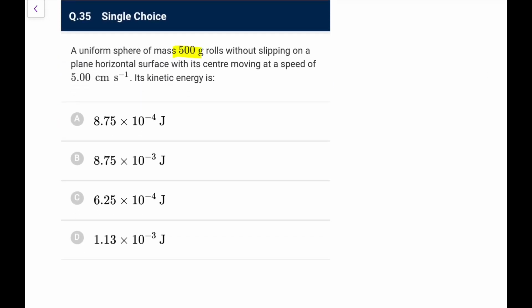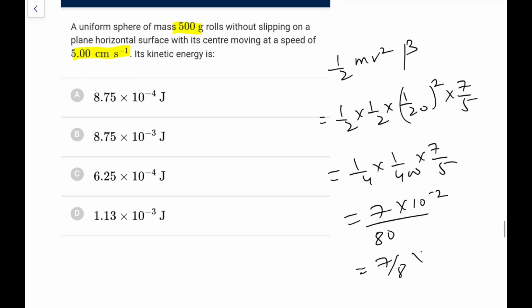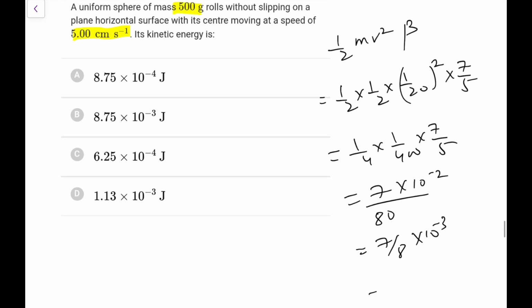A uniform sphere of mass 500 grams rolls without slipping on a plane horizontal surface with the center moving at a speed of this, its kinetic energy would be, directly you will say, because it is rolling, half m v square beta. For a uniform sphere it is 7 by 5, it is half a kg, 5 means 1 by 20 whole square into 7 by 5. So it is 1 by 4 into 1 by 400 into 7 by 5. So 7 upon 5, 4 fives are 20, 20 fours are 80, into 10 to the power minus 2 or 10 to the power minus 3 I can do. 7 by 8 into 10 to the power minus 3. So this is 70 by 8 into 10 to the power minus 4. So it would be 8.75 into 10 to the power minus 4. Go for option A.